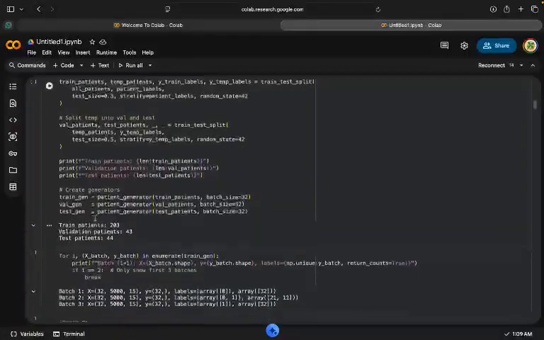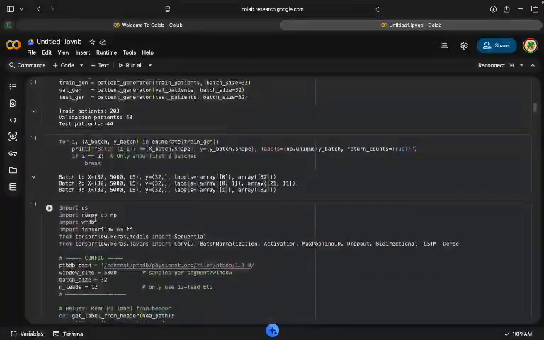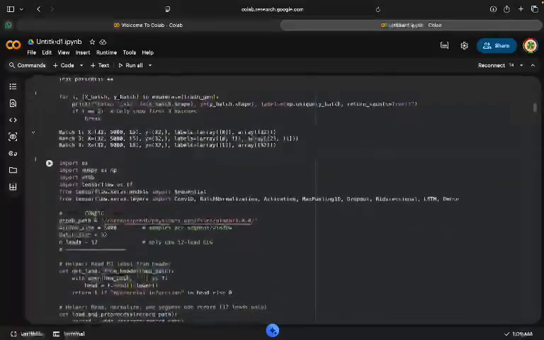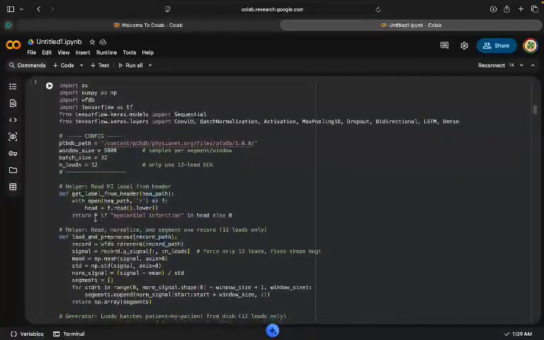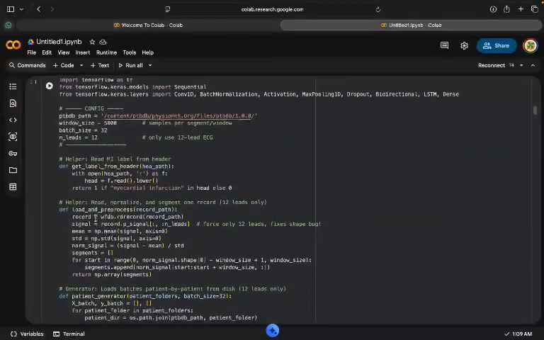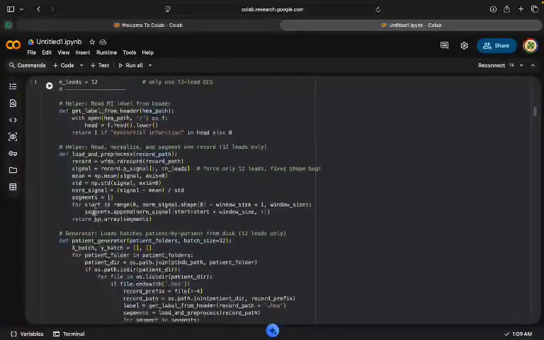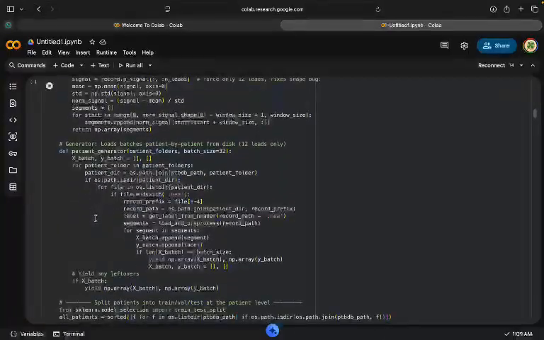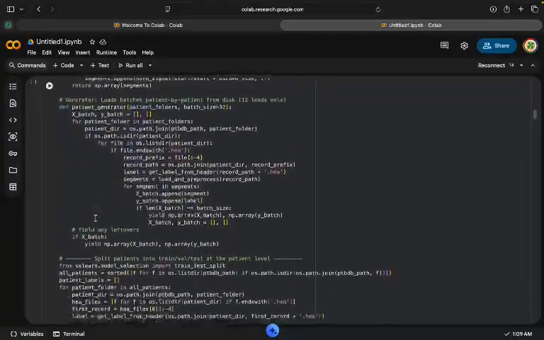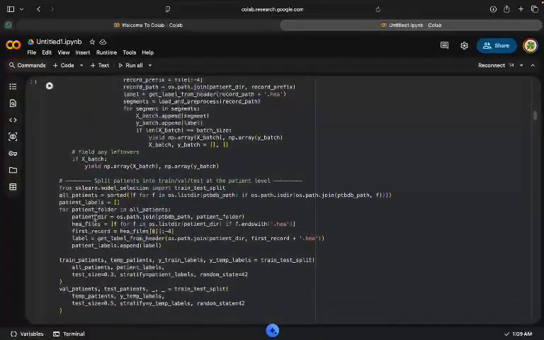Since the dataset is large, we implemented a custom data generator. This generator loads ECG data in batches instead of loading the entire dataset into memory. It processes patient folders one by one, extracts segments, assigns labels, and yields batches for training. This approach improves memory efficiency and allows training on large datasets.